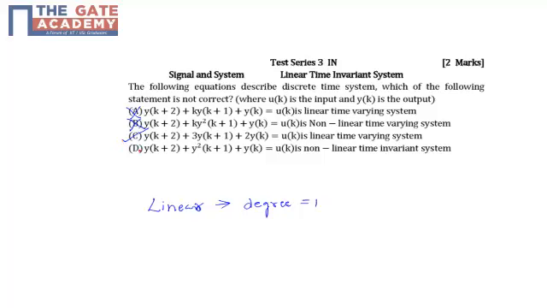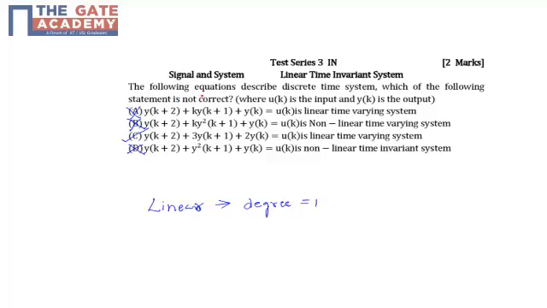Now let us check whether the last one is true or false. Moving to option D, it is y of k plus 2 plus y square of k plus 1 plus y of k is equal to u of k. Since it is y of k square, it would be non-linear. Yes, it is non-linear, and since there is purely delay, it would be a time invariant system. Hence, this is also true. So option D is also not the answer.